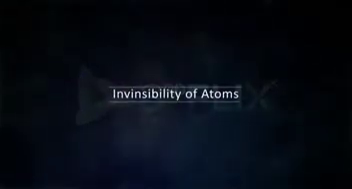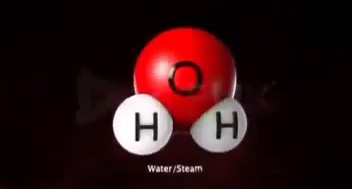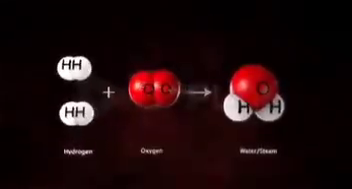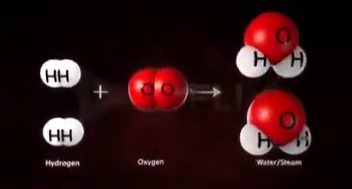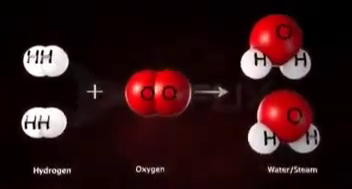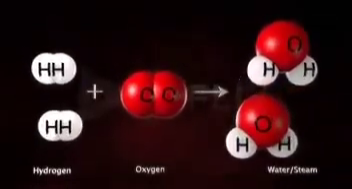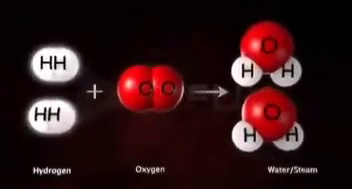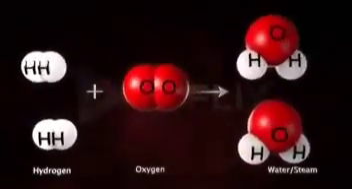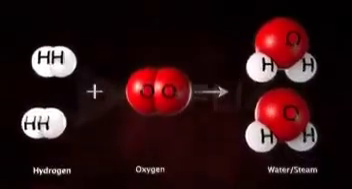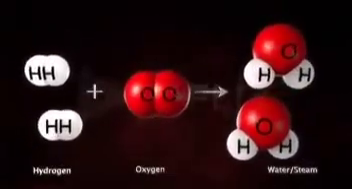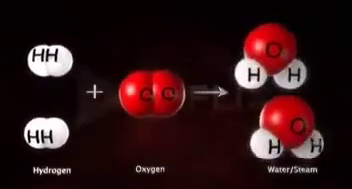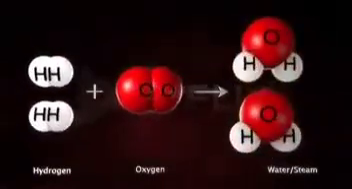Indestructibility of atoms. Let's now consider a few reactions. Hydrogen reacts with oxygen to form water or steam. Let us try to find the number of atoms of reactants involved in the reaction, and also those in the product formed as a result of the reaction. On studying the chemical equation closely, we see that there are 4 atoms of hydrogen and 2 atoms of oxygen on the reactant side. And on the product side, we have the same number of atoms, that is, 4 atoms of hydrogen and 2 atoms of oxygen.